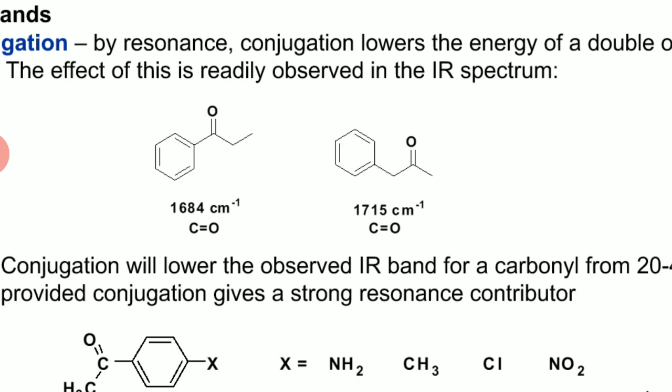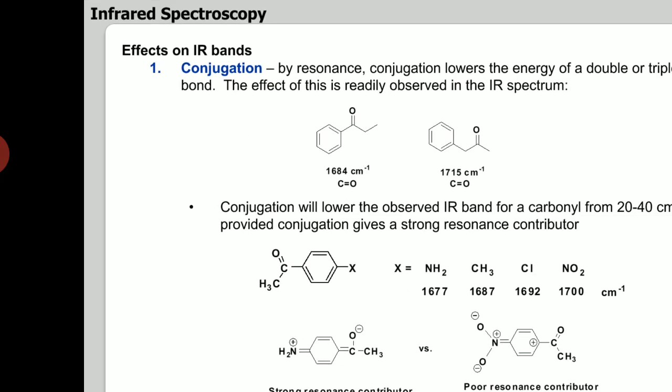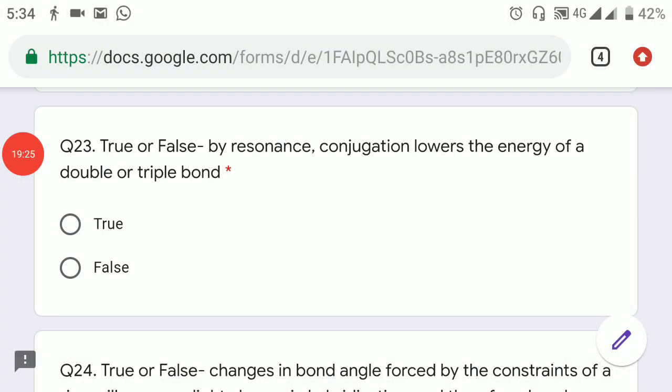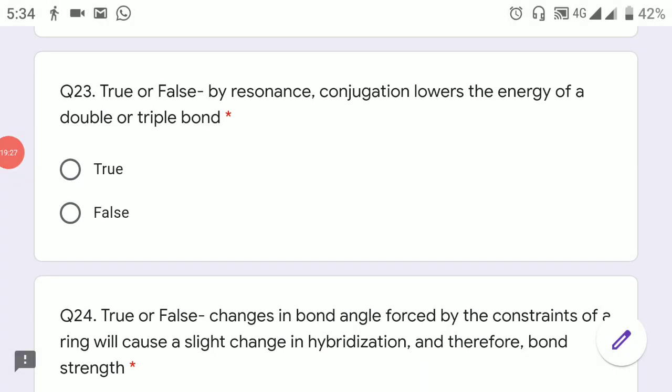So if you see in the compound on the left side, as it has the conjugation effect, it is appearing a little bit at lower wave number. So by resonance or conjugation, the energy of double and triple bond gets lower. So the statement given is true.